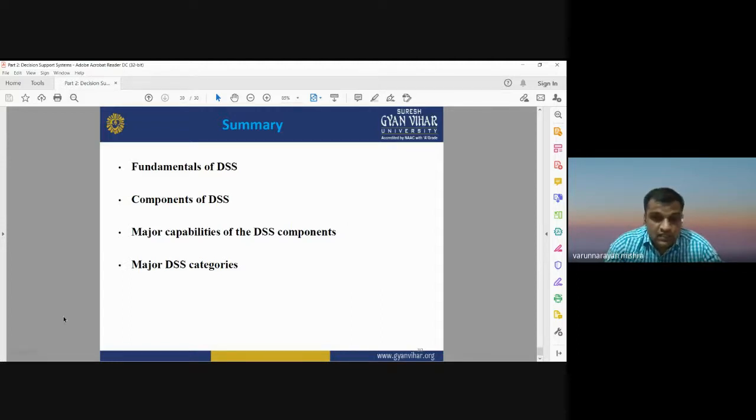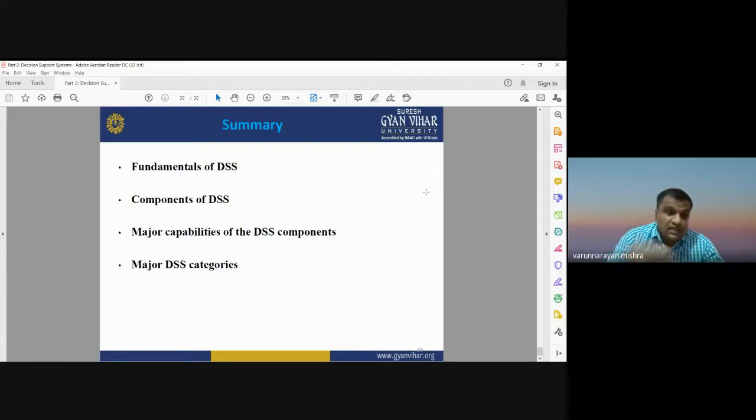In the next lecture we will discuss the spatial decision support system. Here we have just overviewed the fundamentals and components of decision support system. But when we use a spatial database with DSS, it is considered a spatial decision support system, known as SDSS.